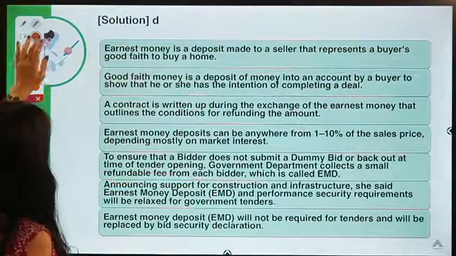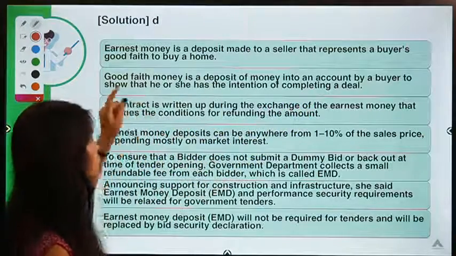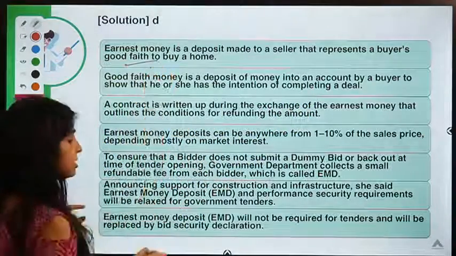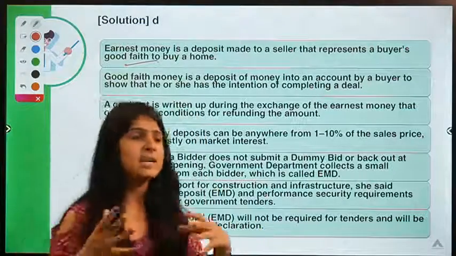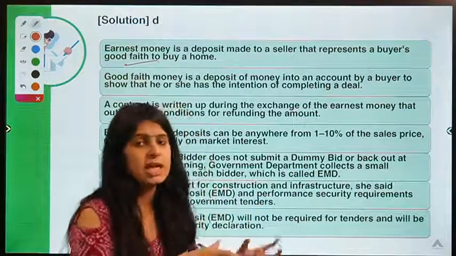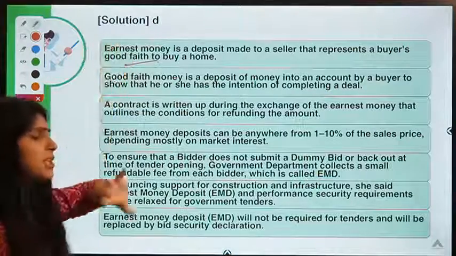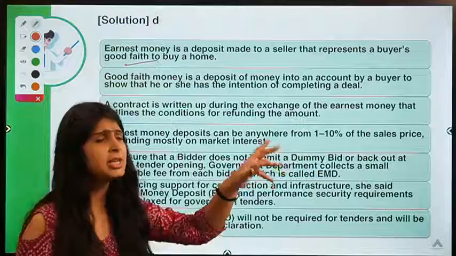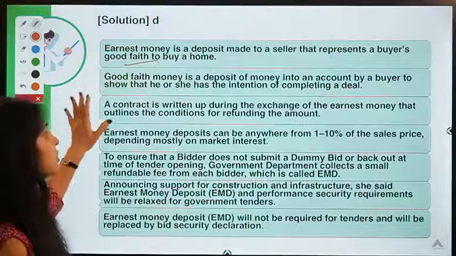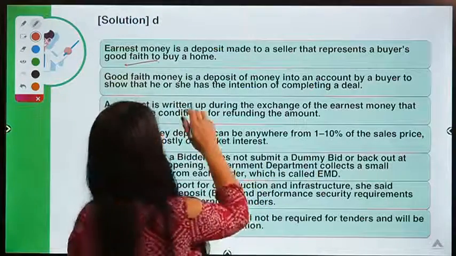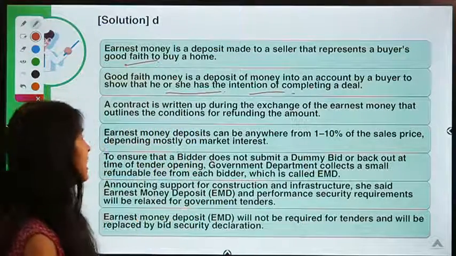Let us learn some more things about it. Okay. So it is a deposit made to a seller that represents the buyer's good faith to buy the home. Good faith means that you are placing your money with that seller with the trust that you're going to come back and give the rest of the money to the seller and buy that particular house, right? So earnest money deposit is a very common term which is used in the sector of real estate, and it is also used in the sector of government procurement. We are going to discuss it. So good faith is a deposit of money into an account by the buyer to show he or she has intent of completing the deal and coming back to buy the asset.